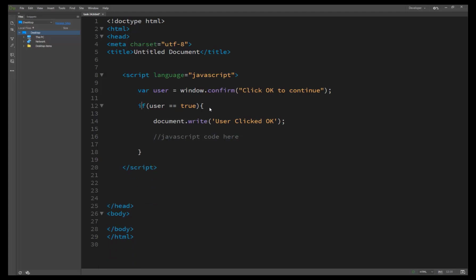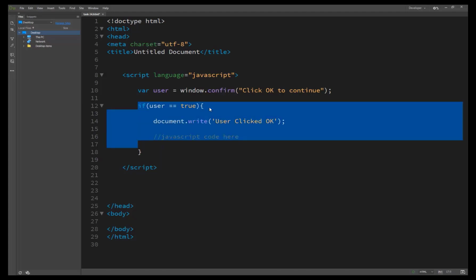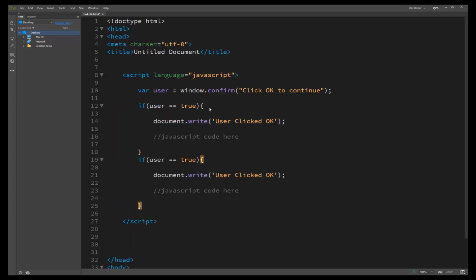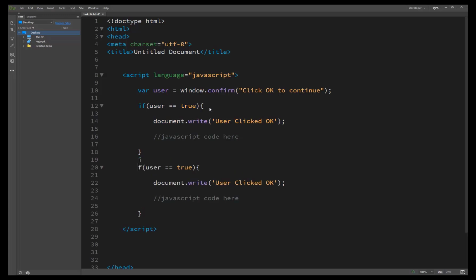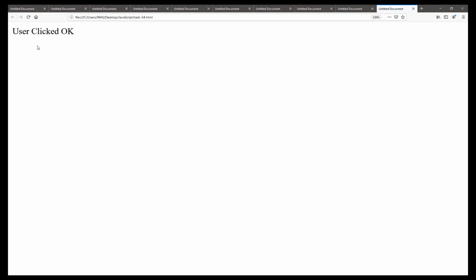And the same thing, we have just copied all of this and pasted it, and user is equal to false, user clicked cancel. So we are going to our task number, and when we click OK, it's user clicked OK.